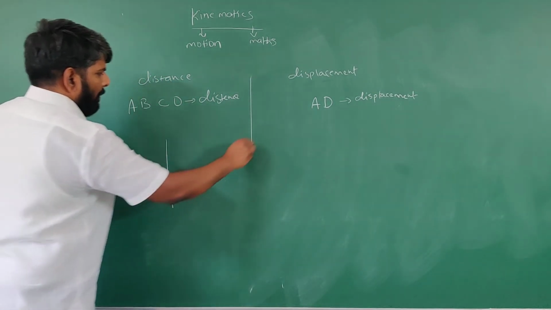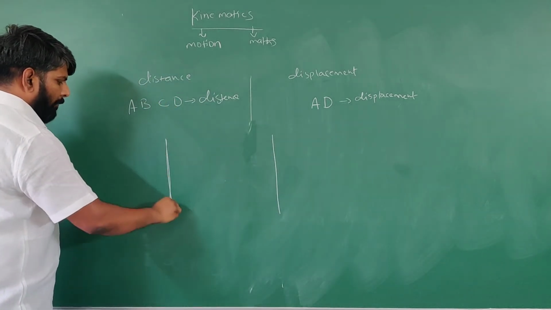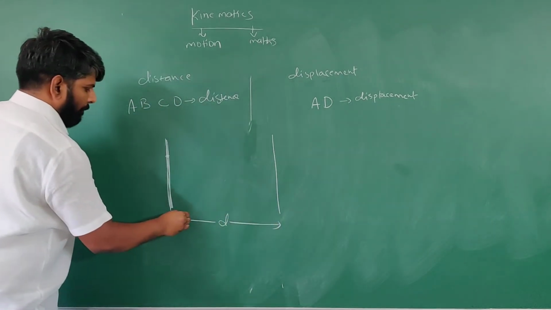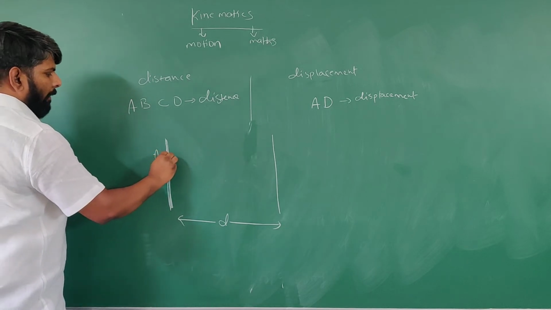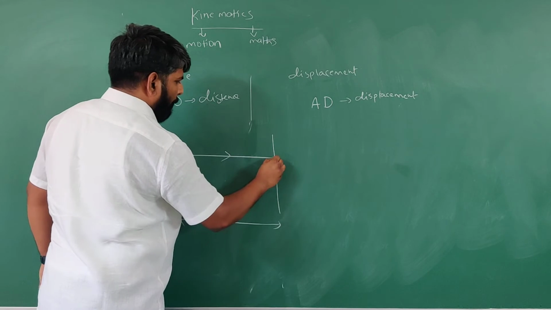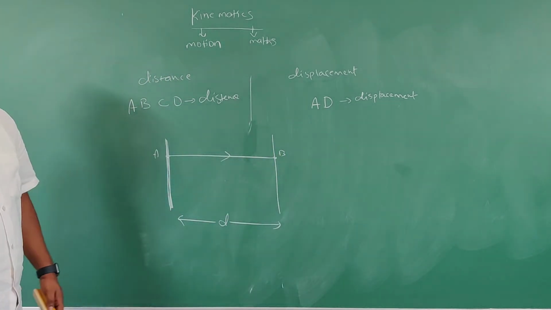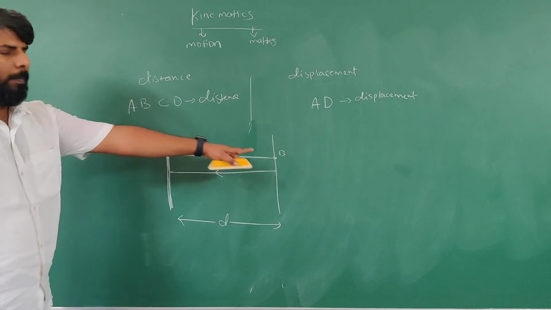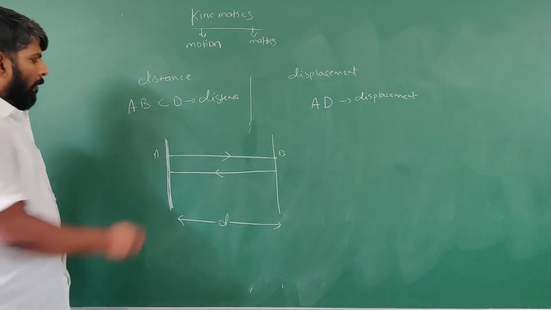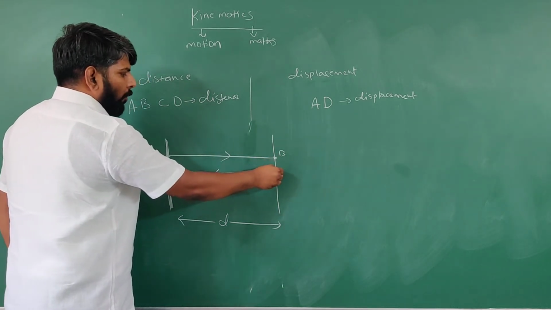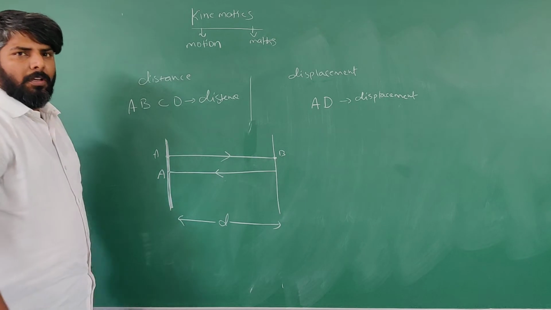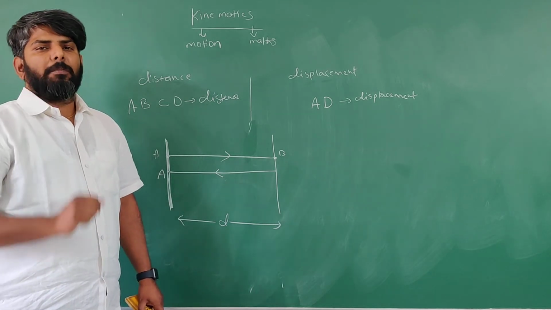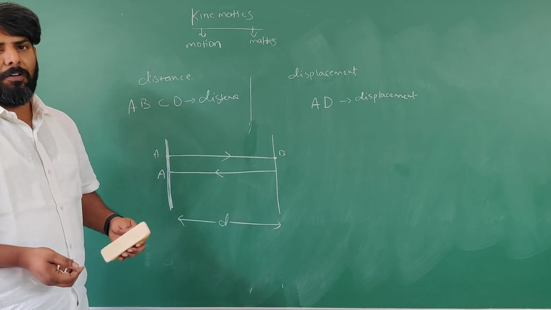See, for example, here are two positions, and the distance between these two I am taking as D. A body first moves from A to B. Now again it moves from B to A. Try to understand: the body starts from A, reaches B, again moves from B and reaches A. So in this case, I want to know the distance traveled by the body and the displacement covered by the body.